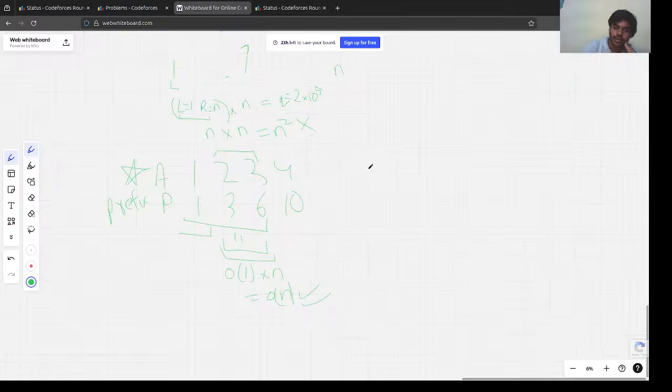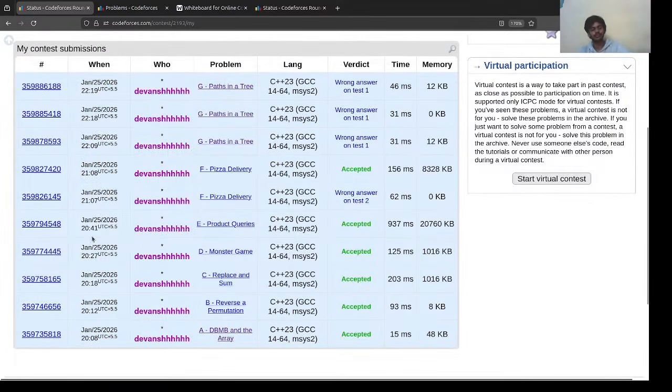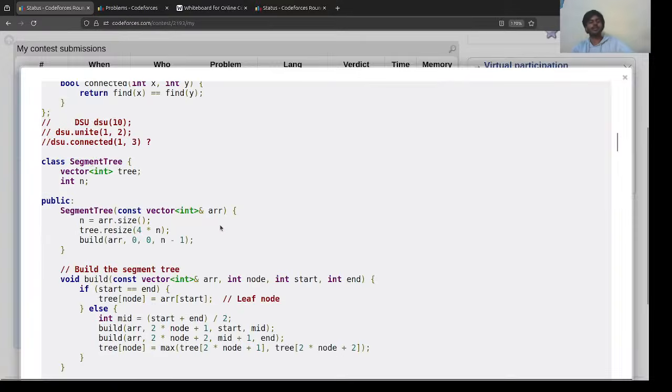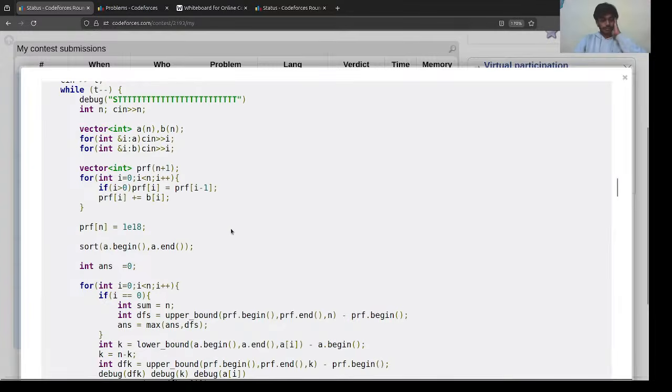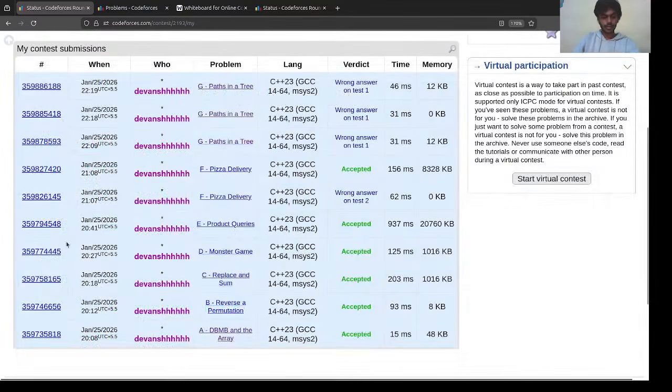Okay, let's also see its code. Up to F was actually pretty easy. After F, I think the problem started. Yeah, again here. Wait a second. Yeah, C question.